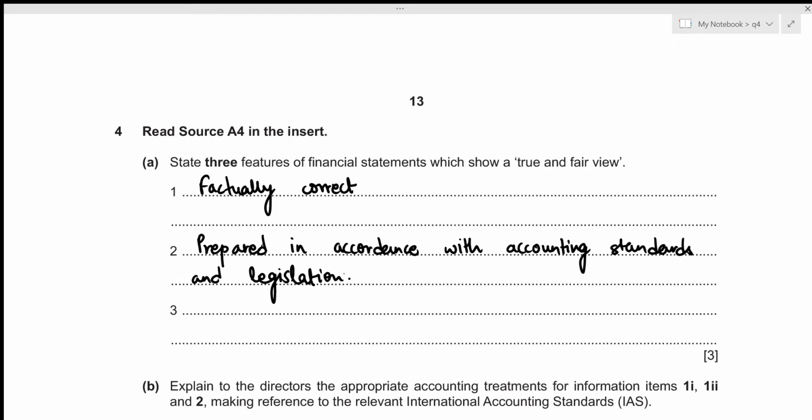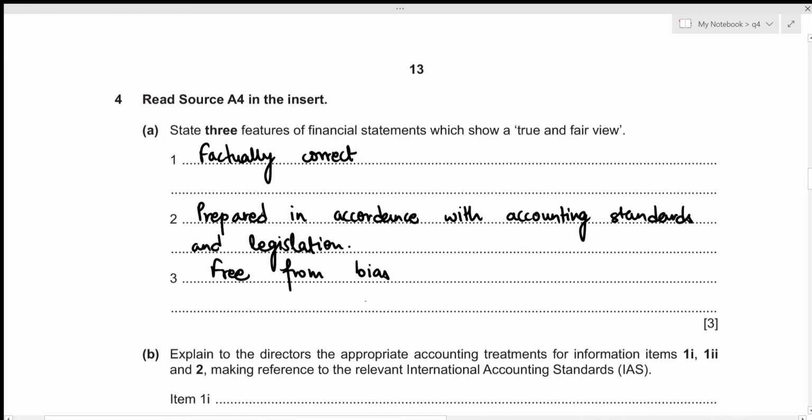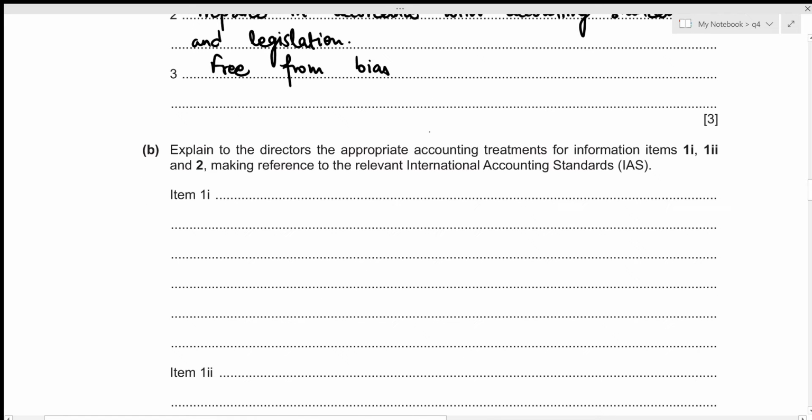And the third feature would be that those financial statements should be free from any bias. Let's write it down. Free from bias. Alright, this concludes the first part of this question. Now we can move towards the second one. We need to explain to the directors the appropriate accounting treatments for information items 1I, 1II, and 2. And we need to do so by making reference to the relevant international accounting standards.